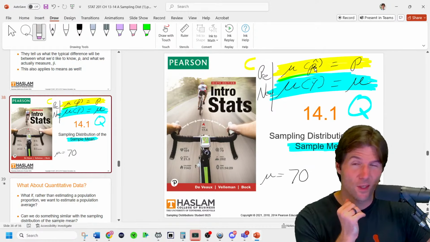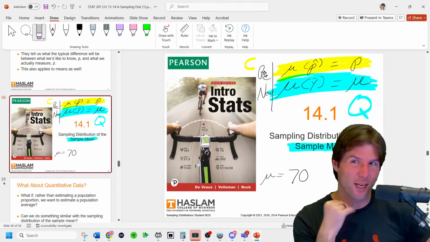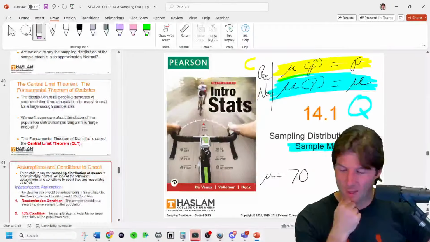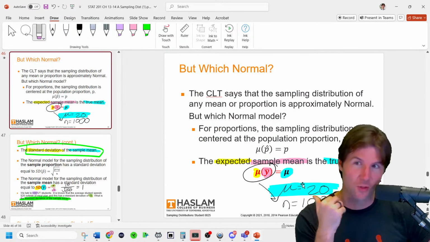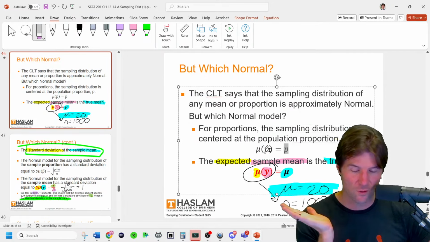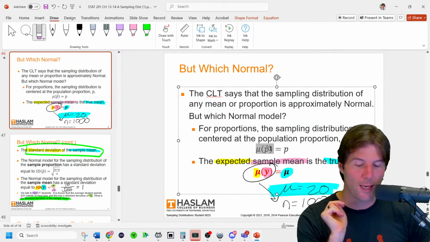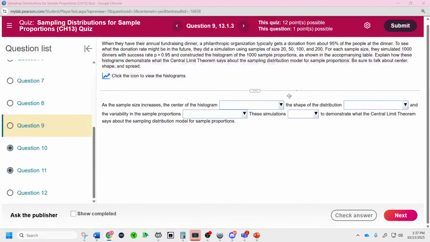It should stay the same. It basically does. Theoretically it does, but in simulations or practice, it might move slightly. But theoretically speaking, the mean will stay the same, because here are two slides with both the mean on it. Mu p hat equals p. So whatever the truth is, regardless of the sample size, the expected sample proportion is equal to the true value of whatever that is. This would read: expected sample proportion is equal to the true proportion. I think we'll do that one because I just did the other version.